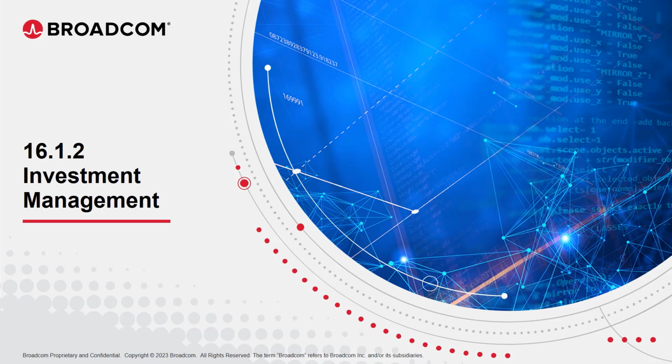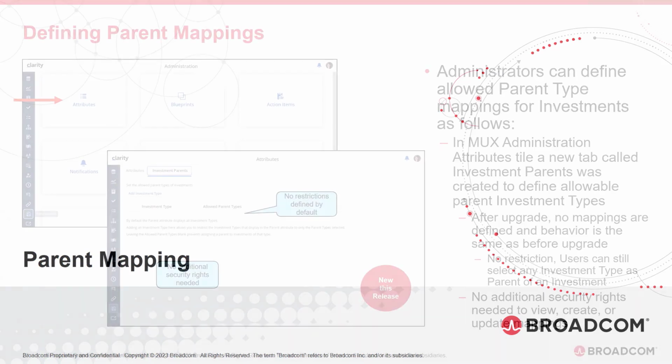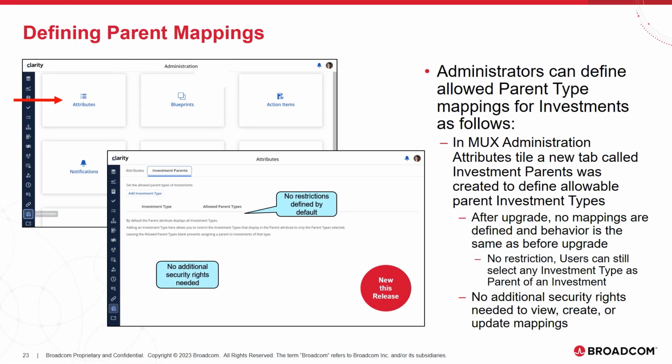I will be covering the changes that we made in this release to investment management. The next topic I'll cover is parent mapping for investments. Administrators will now have the capability to define parent mappings for their investments. In Modern, they can do that by navigating to Administration and navigating to the Attributes tile. And we've added a new tab to collect these definitions called Investment Parents.